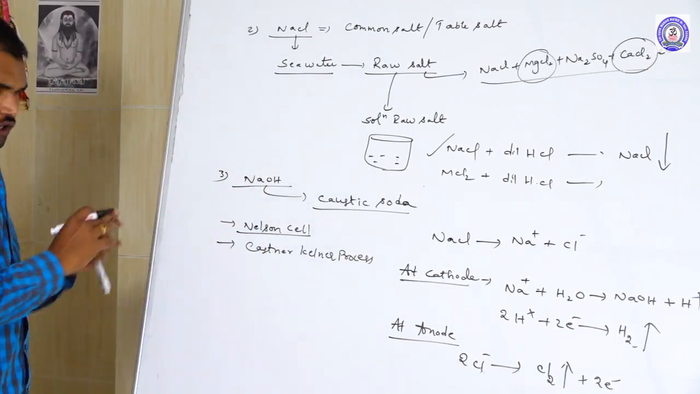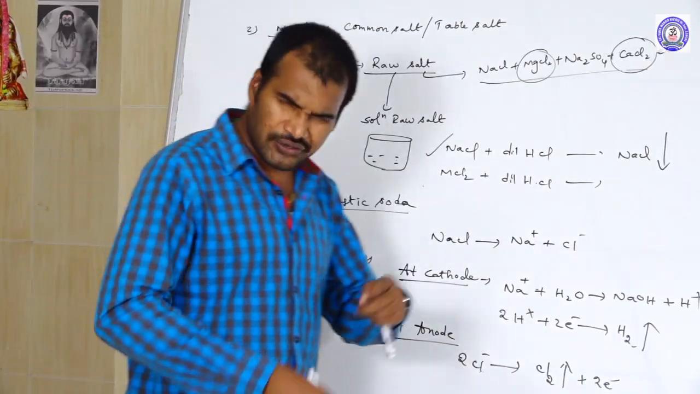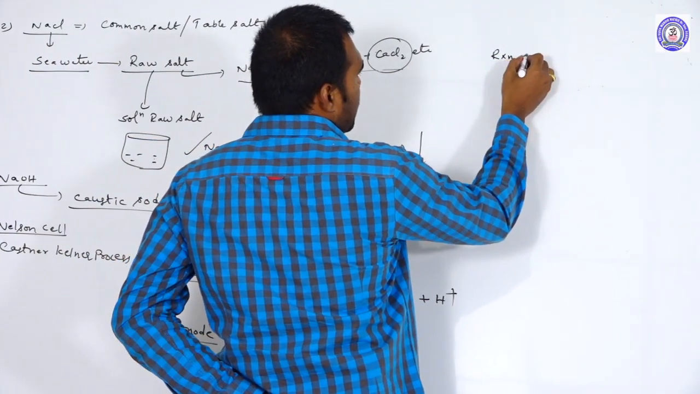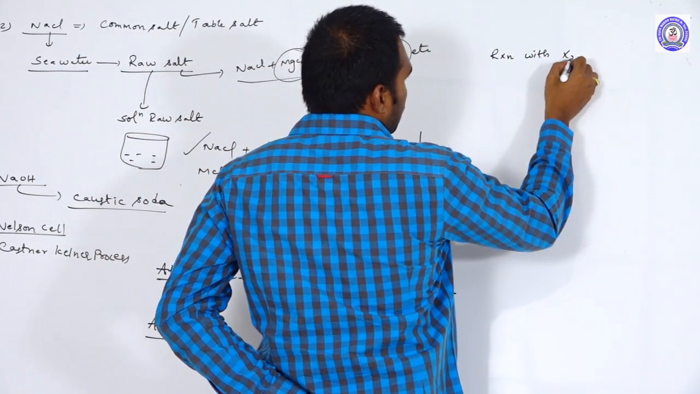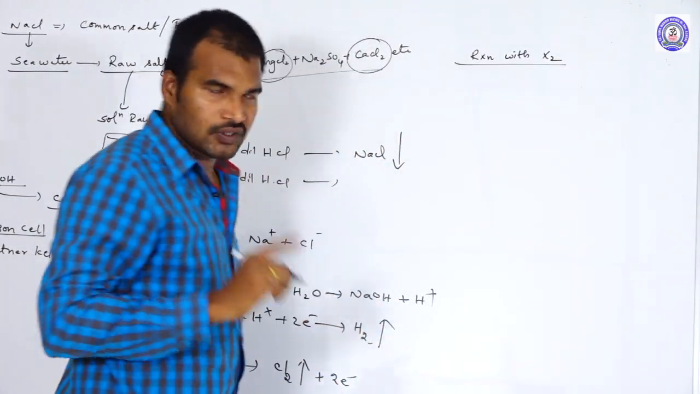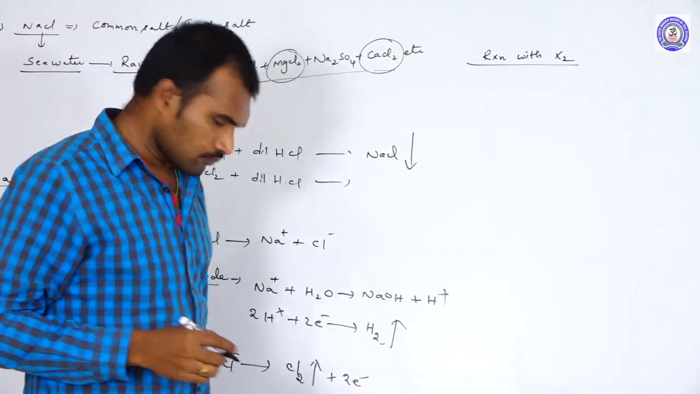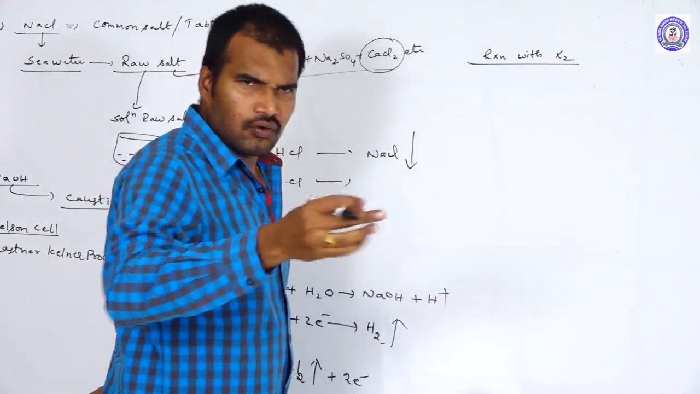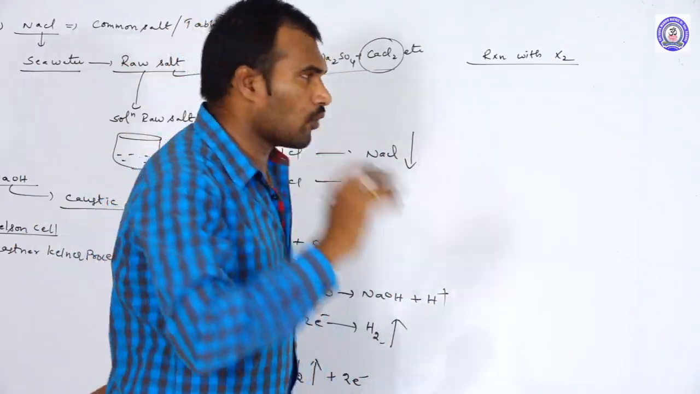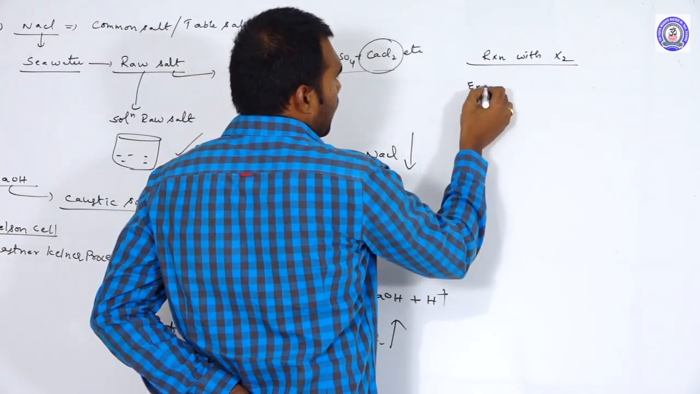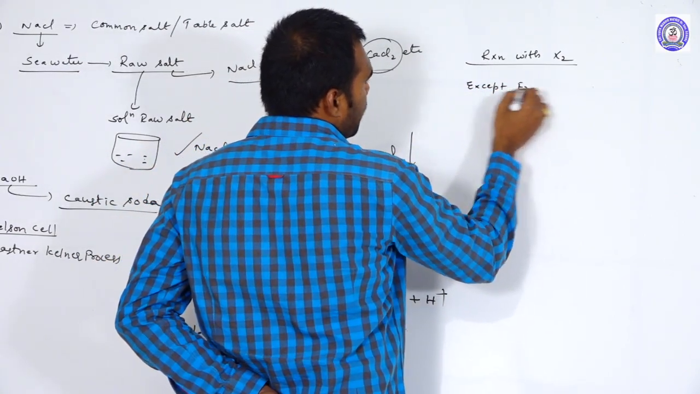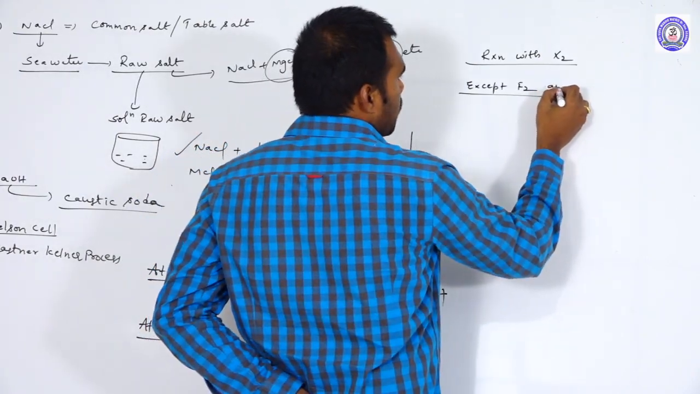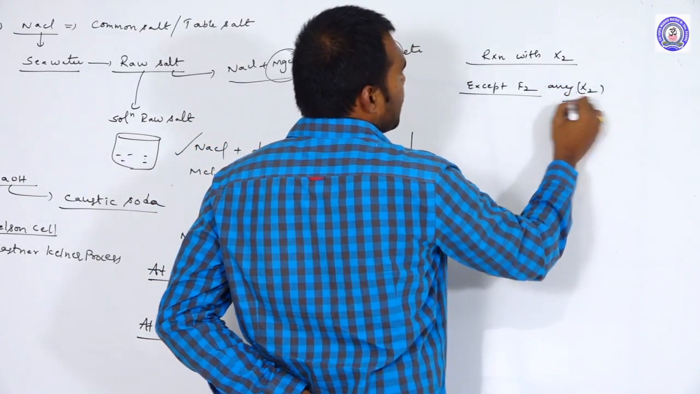Now in NaOH, one important question they repeatedly ask is the reaction of NaOH with chlorine gas. So, reaction with halogens. Okay, this is very important. The halogens are fluorine, chlorine, bromine, iodine. Except fluorine, we are going to discuss any other halogen.